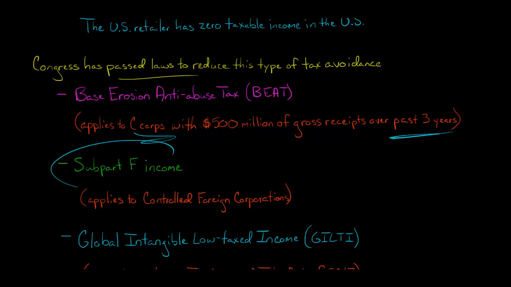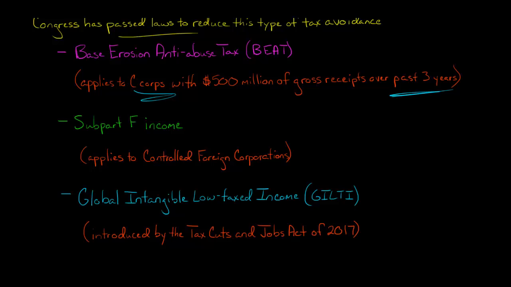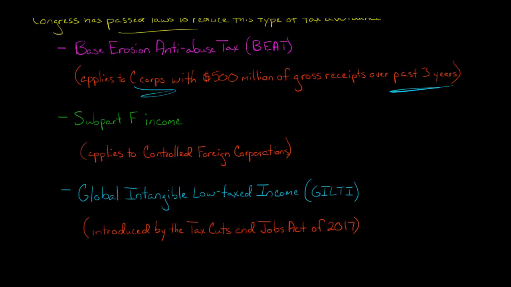We'll also talk about Subpart F income, which applies to something called a CFC, a controlled foreign corporation. Long story short, say there is some company in Ireland, but it's controlled by U.S. shareholders. They don't really have a lot of their own operations and are just set up to generate royalty income, or there's other types of income.